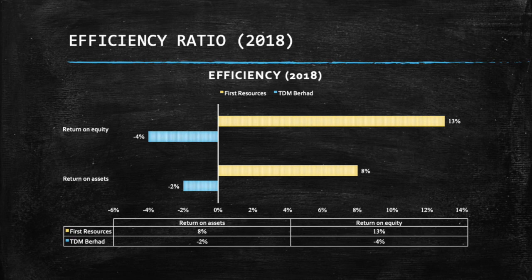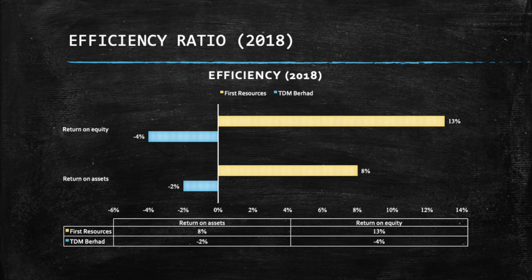Next is efficiency ratios. The bar chart shows two types of efficiency ratios, which are return on equity ratio and return on assets ratio within two companies, TDM Berhad and First Resources Limited. In 2018, the return on equity ratio for TDM Berhad is -4%, while for First Resources Limited is 13%. Apart from that, the return on asset ratio for TDM Berhad is -2%, while for First Resources Limited is 8%.